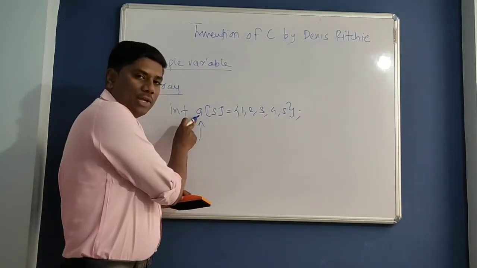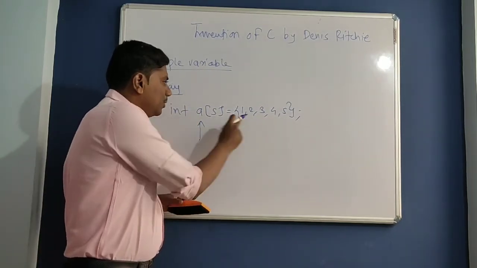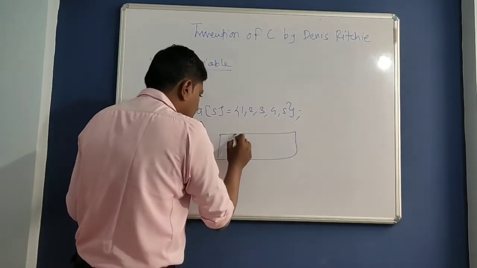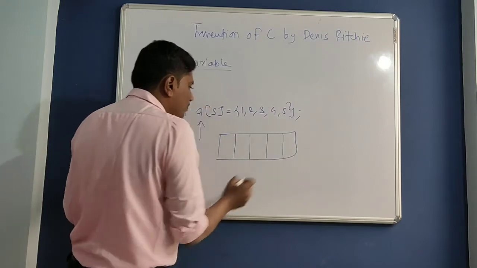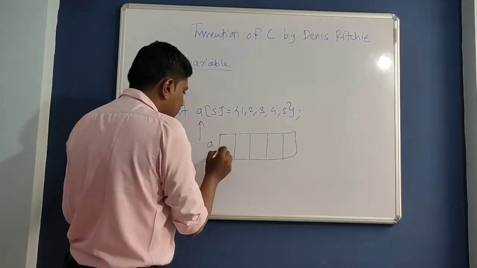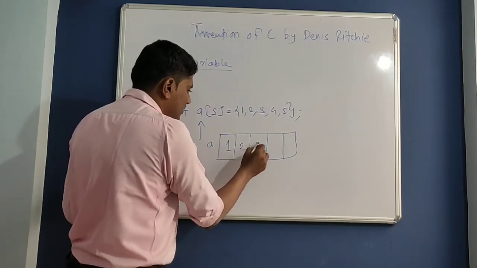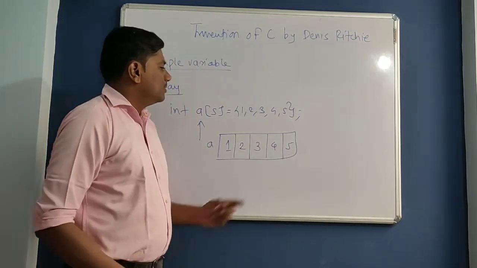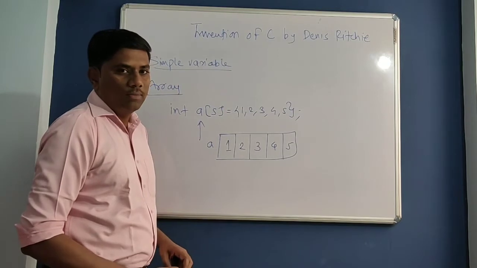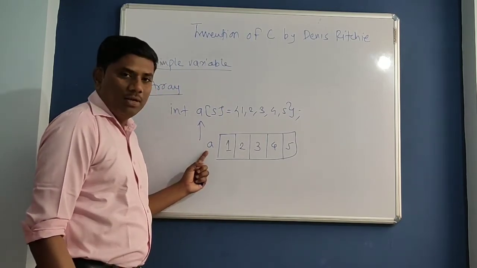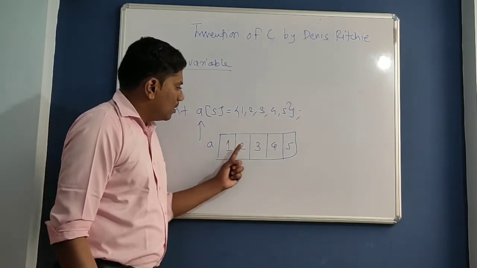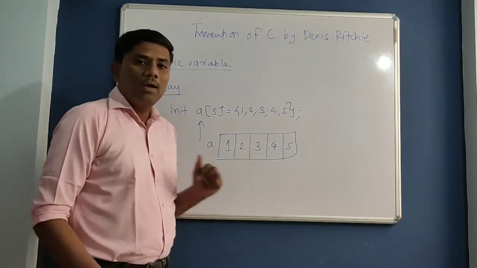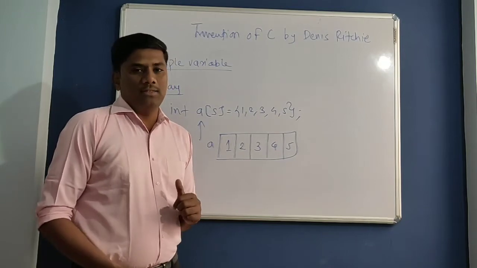By using this array variable, you can hold multiple values at a time. Now the compiler will reserve 5 continuous memory cells, and in those 5 memory cells these values will be stored. So under a single variable you can store multiple values at a time. So that drawback was overcome by using the array concept.